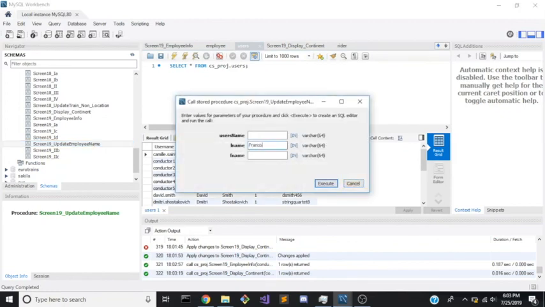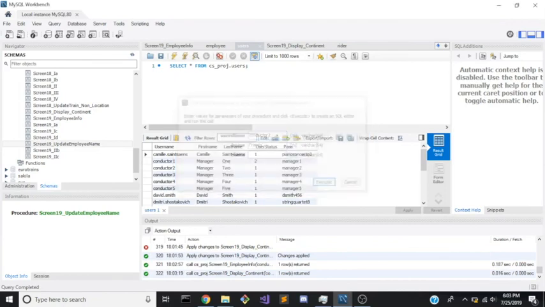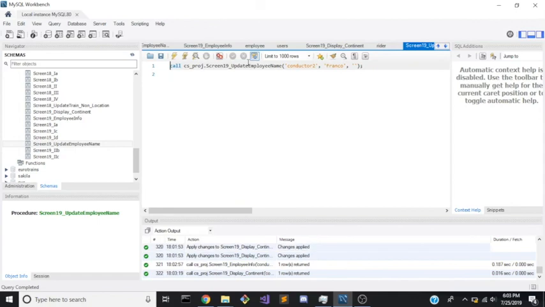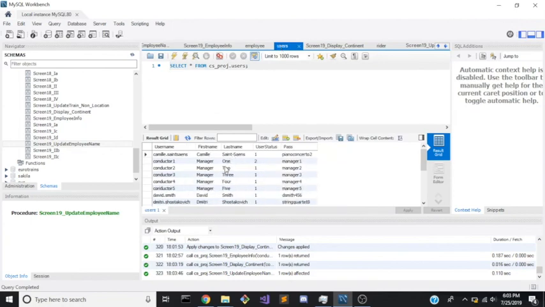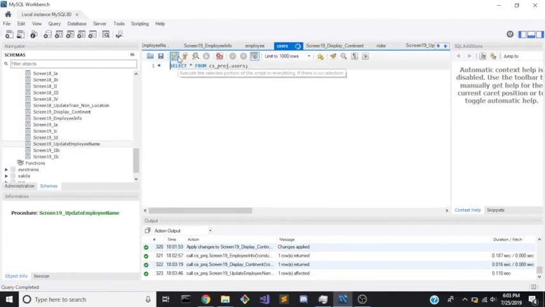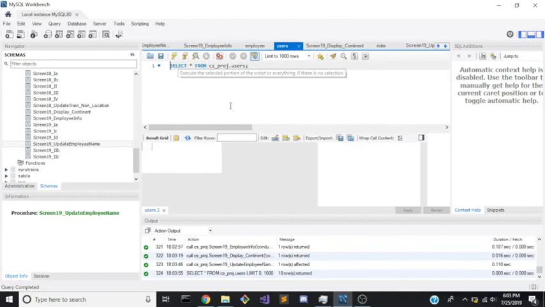Last name, Franco, for Manager 2. If we run this command, you'll see a row has changed. And if we check employee users, reload this, we will see that Manager 2 has become Manager Franco.